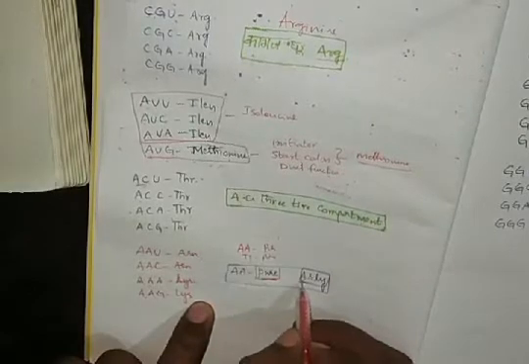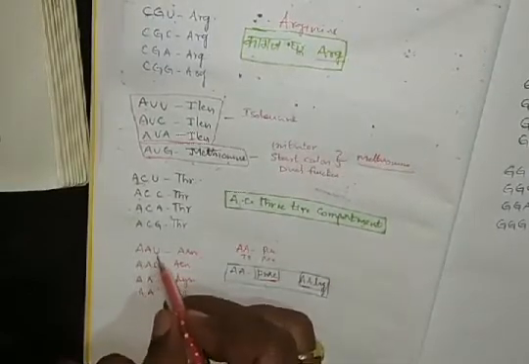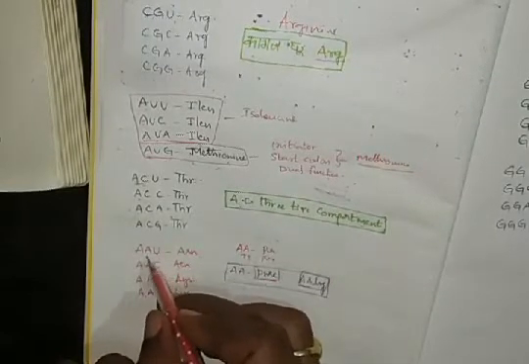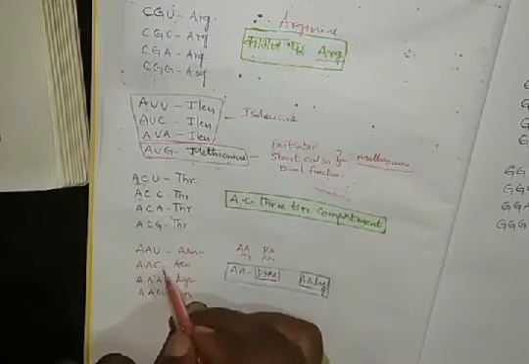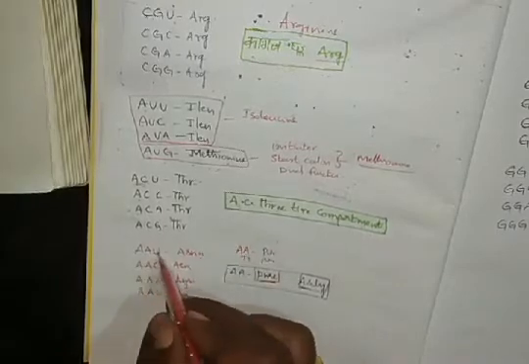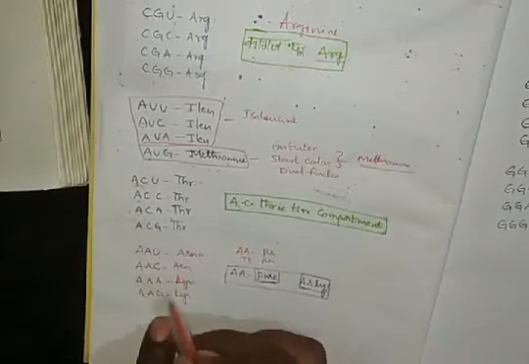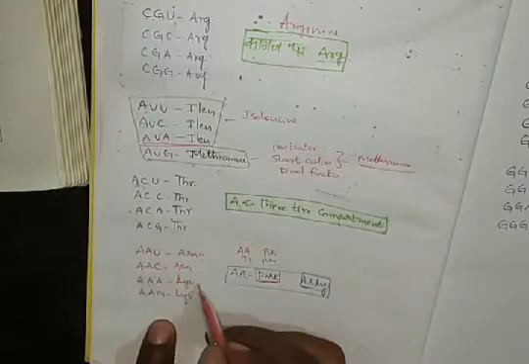The first two nitrogen bases are AA, so AAU, AAC arginine, AAA, AAG lysine.